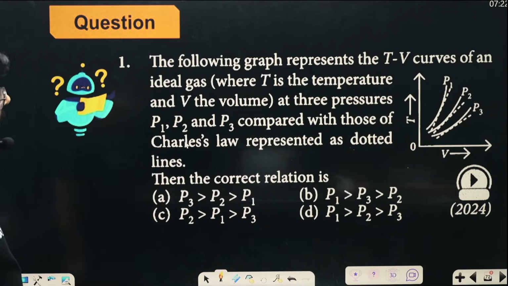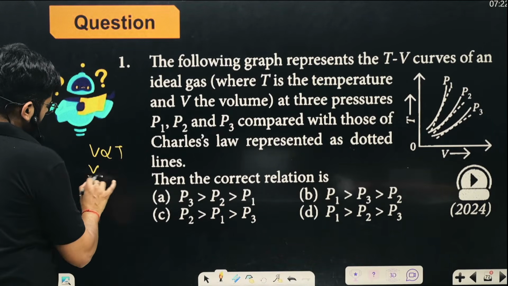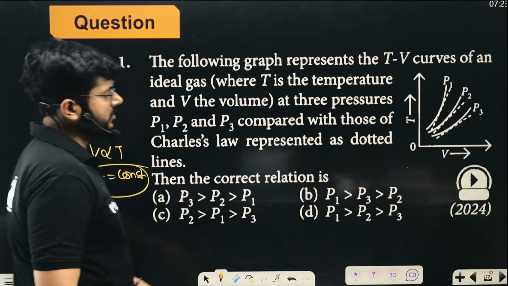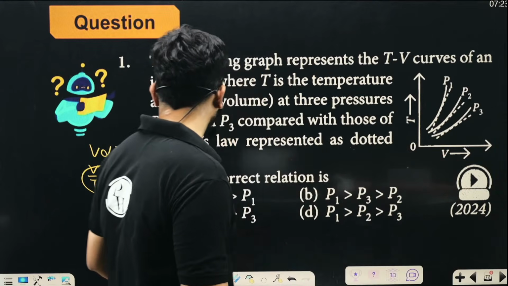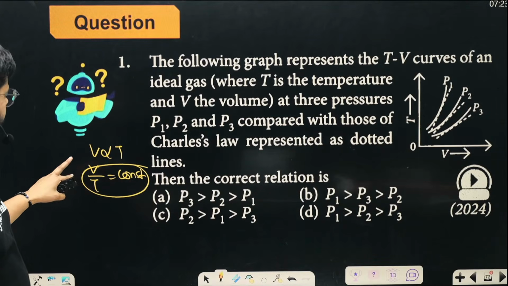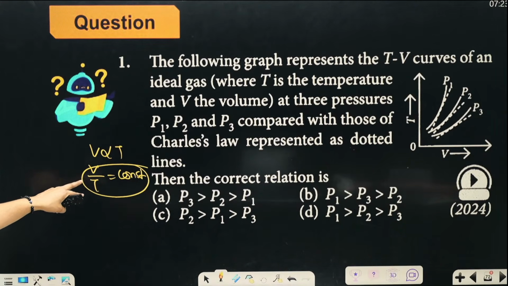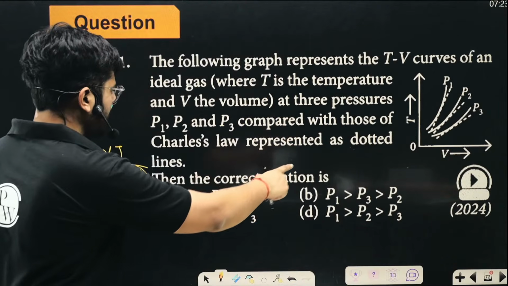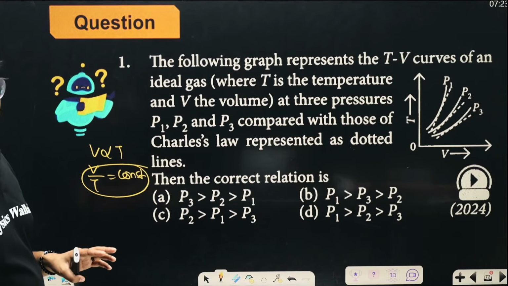You know that from the Charles' law, volume is proportional to temperature, or V upon T is going to be constant, right? So the slope of this curve is telling us how quickly the temperature is changing with respect to volume, and that is going to be a constant, right? So my dear kids, from this expression we can say for a given volume, we have to talk about this part where the pressure is going to be higher, right?